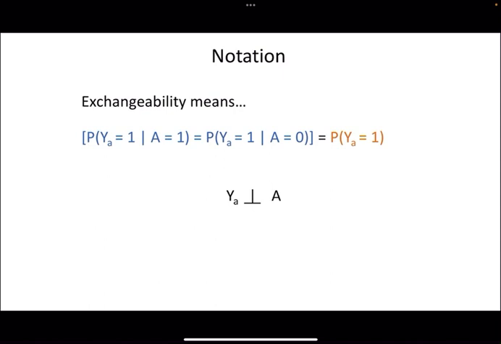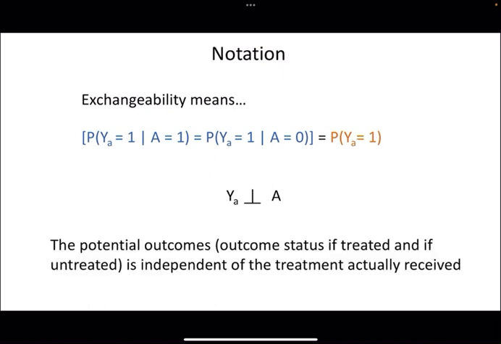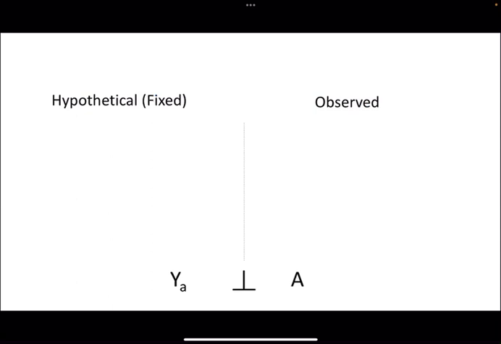So what that means is the potential outcomes, like the potential outcome of them getting the outcome given that they were treated or untreated, is independent of what they actually got. And so it'll help just to see this visually. How I think about this is this Y subscript a on the left. When this individual is treated, they don't get the outcome, and when they are untreated, they turned red, they got the outcome.